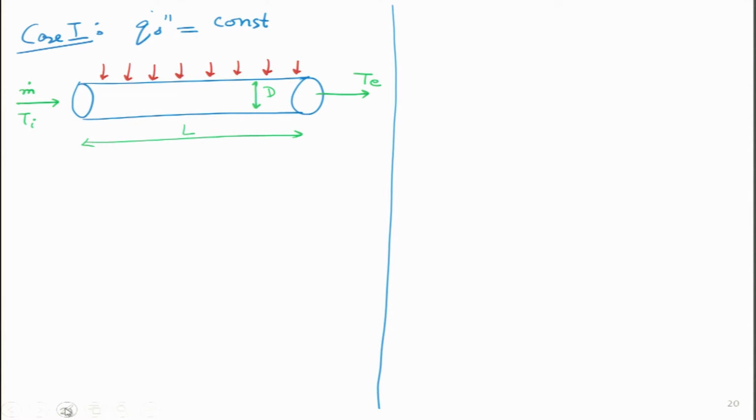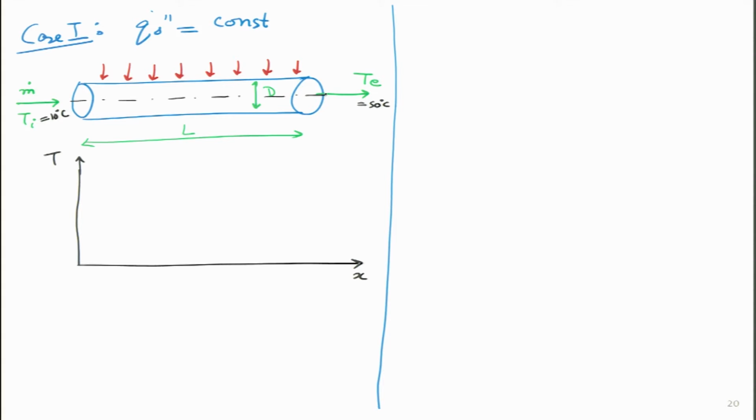So, the first thing that I will do is figure out how the temperature of this particular fluid behaves with x. Let us say the inlet temperature is 10 degrees and the exit temperature is, for instance, 50 degrees, and this is the center line point over here.